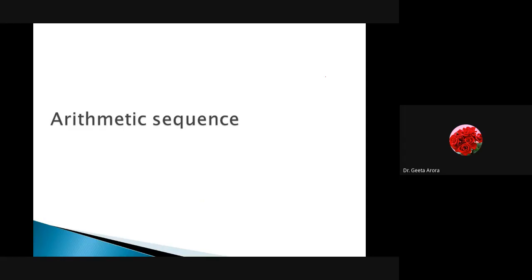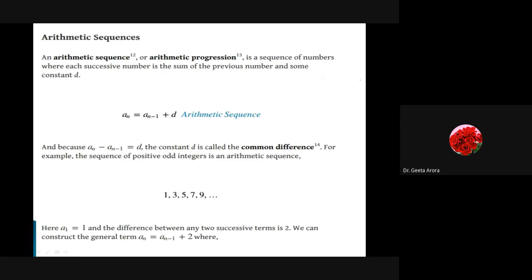So whatever we have learned till now is series. We have learned about the series, what series is. We have learned about the infinite series and finite series. Now we are going to start with the arithmetic sequence that is sometimes known as AP or AS.